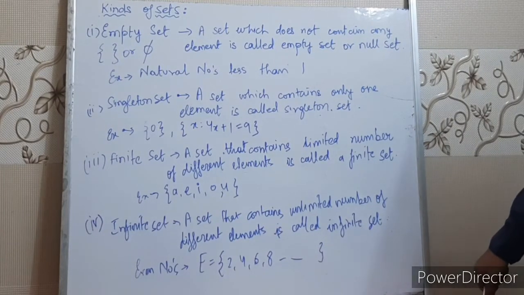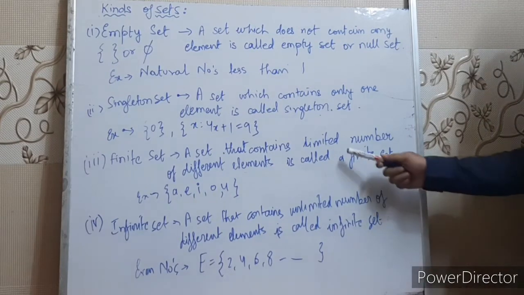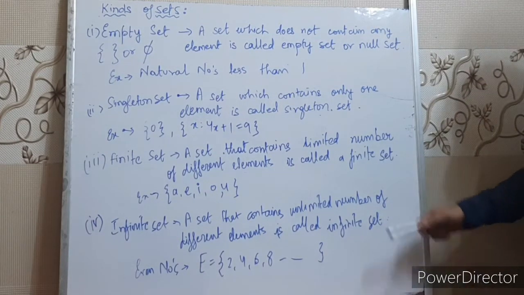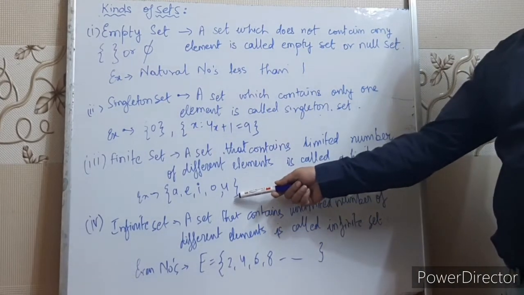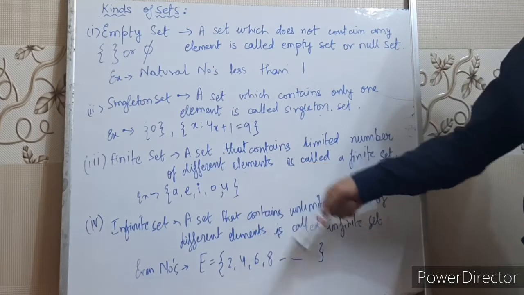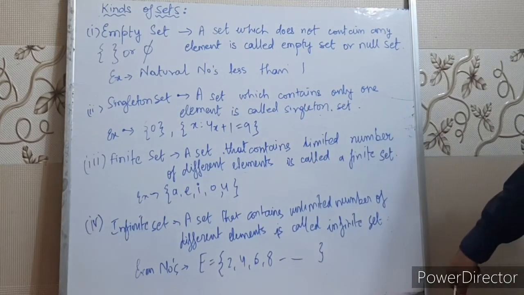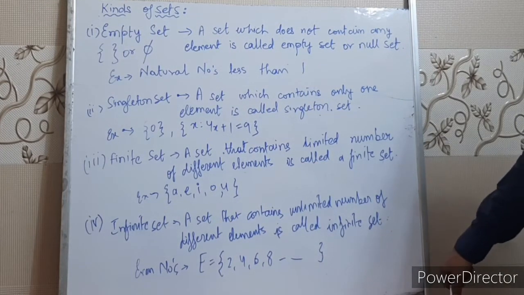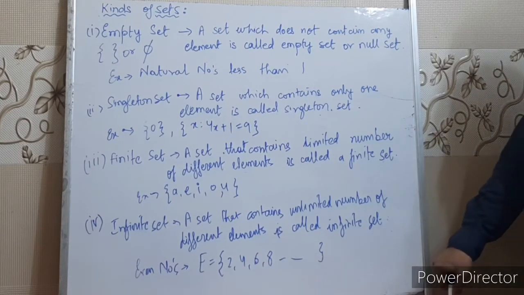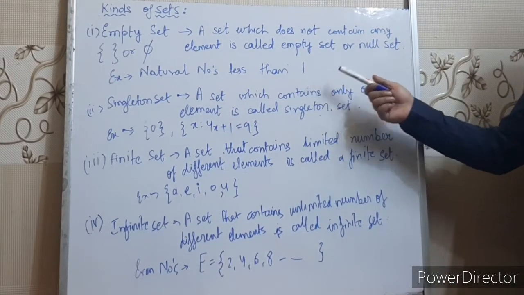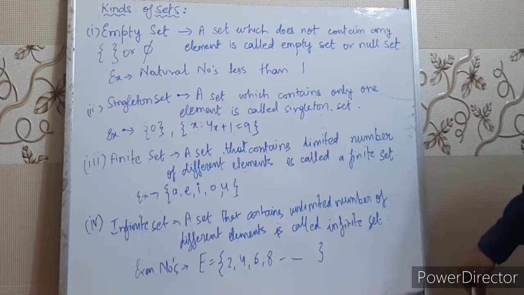Next is finite set. What is finite set? A set that contains limited number of different elements is called finite set. Here I have taken example of vowels, set of vowels A, E, I, O, U, right? So the vowels are a defined number of elements. So it is a finite set. Consonants are also a defined number, so it's also a finite set. Natural numbers that we have discussed earlier is an infinite set, right?